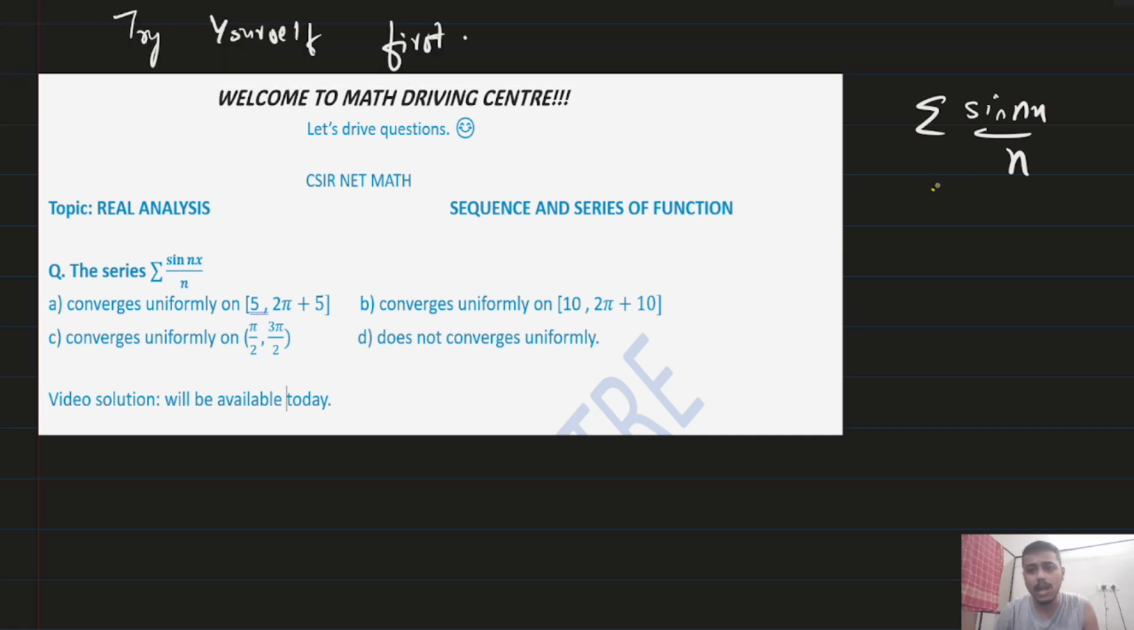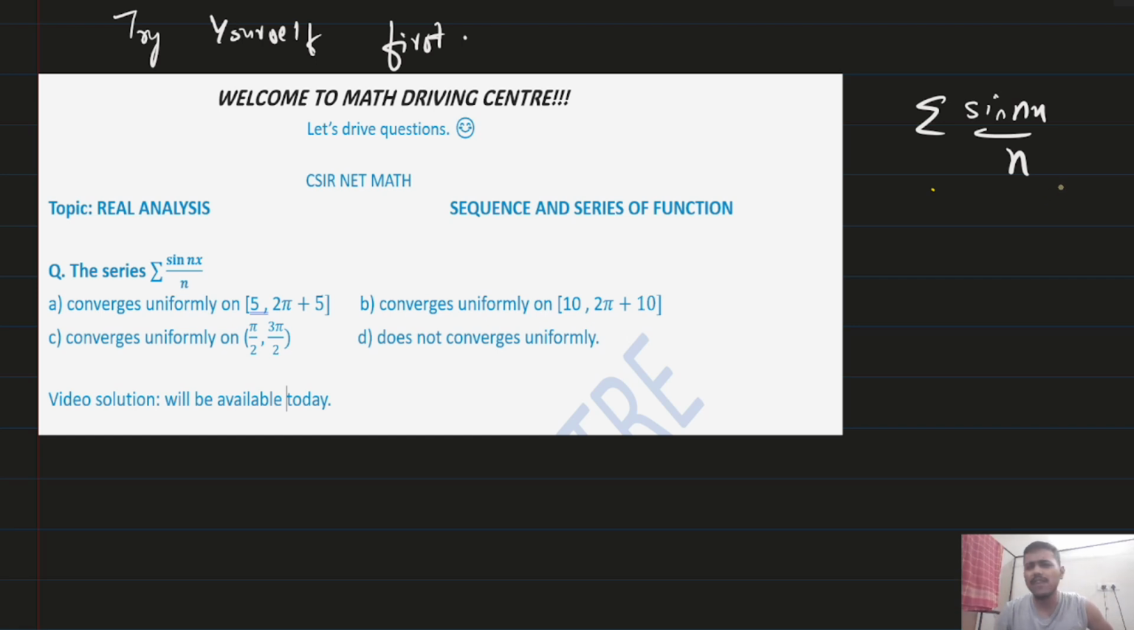So now you have to think how to solve this series of function, because in the options it is given like it is convergent uniformly on that interval, that interval, that interval. Means in interval you have to check. And fourth option it is written that it does not converge uniformly.